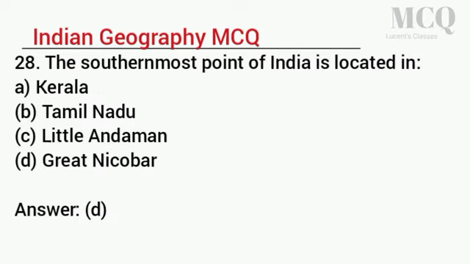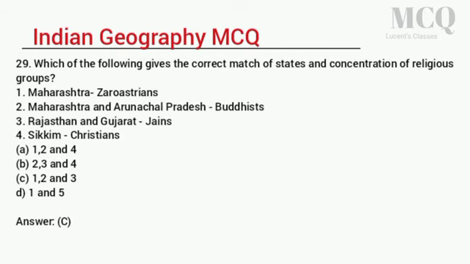28. The southernmost point of India is located in A. Kerala. B. Tamil Nadu. C. Little Andaman. D. Great Nicobar. Answer D. 29. Which of the following gives the correct match of states and concentration of religious groups? 1.